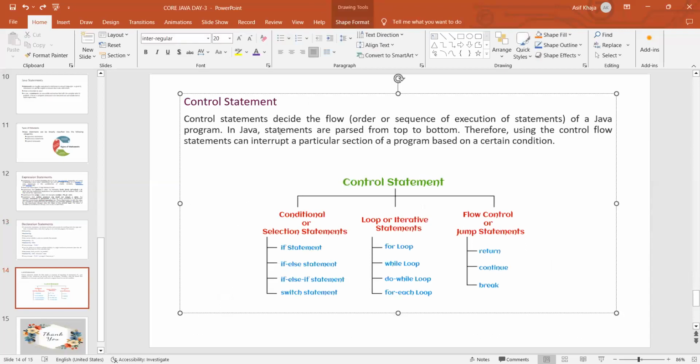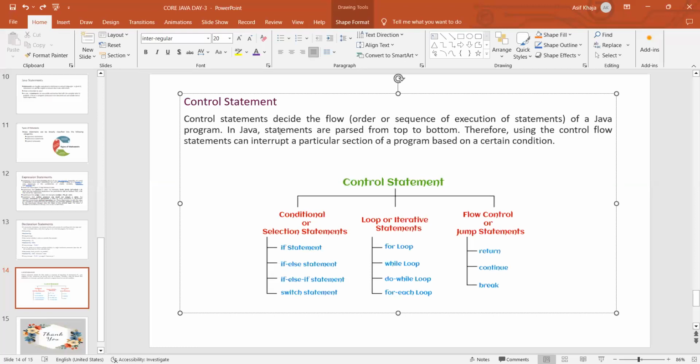Control statements. This is the third type of statements. We already have expression statement, declaration statement, and control statements. It is deciding the flow of the Java program. Means what? The order or the sequence of the execution of the statements will mainly depend on these control statements only.